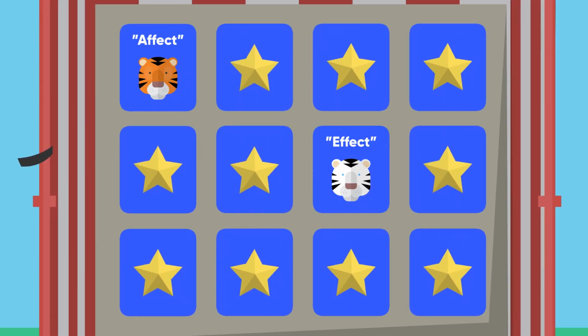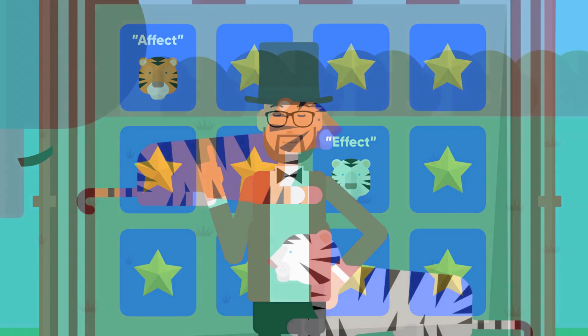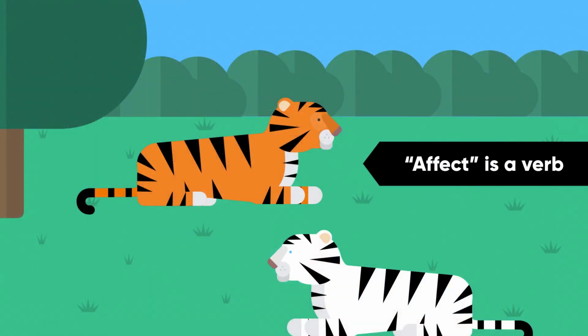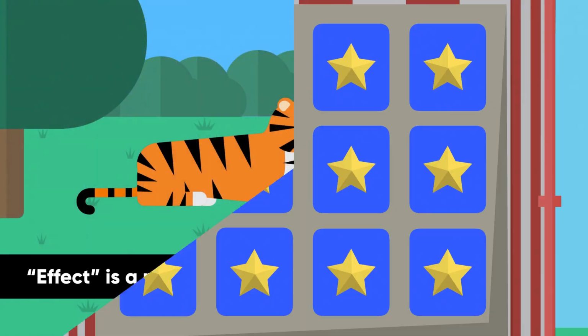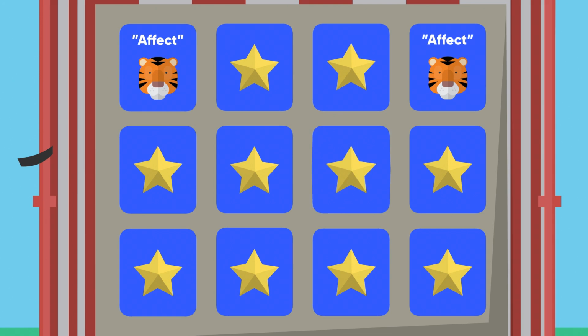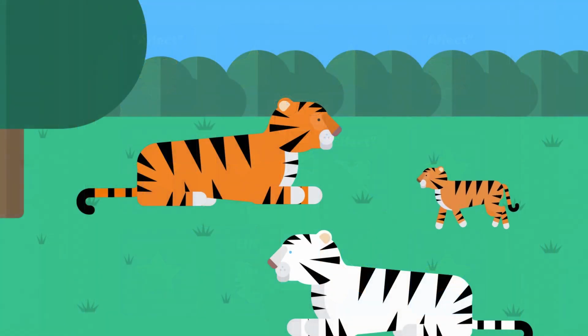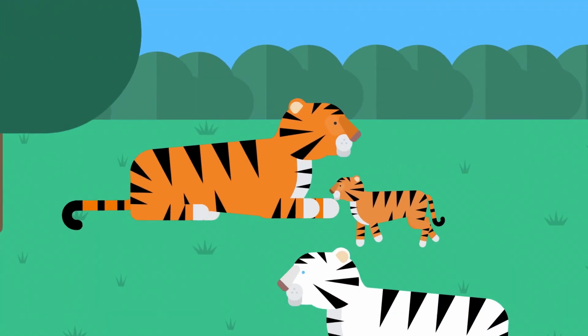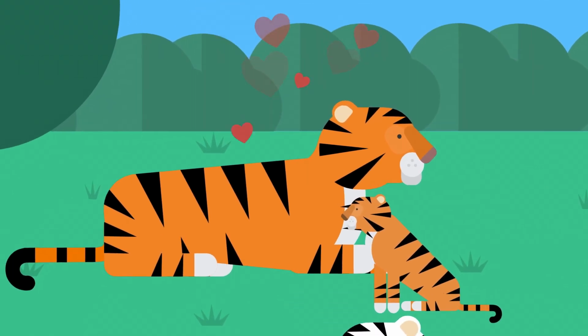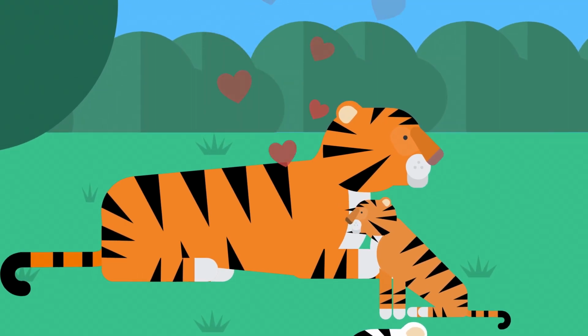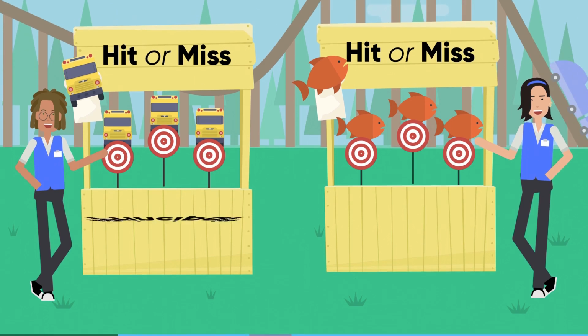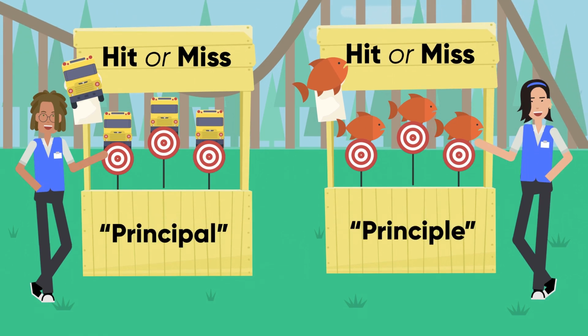Affect versus effect is a classic. Affect with an A is usually a verb, and effect is usually a noun. You can affect change, it's a verb, but afterward the effects are felt forever. Now, more rarely, affect can act as a noun, meaning an emotion or desire, but that's usually not what we mean in legal writing.